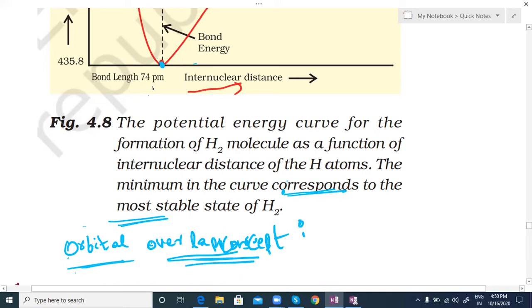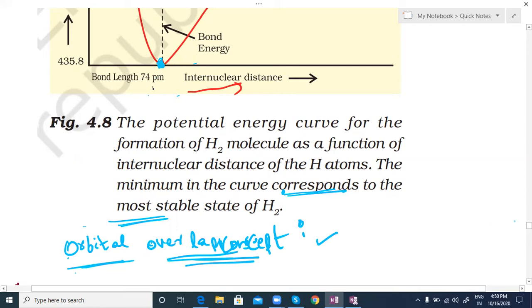So in the formation of a hydrogen molecule, there is a minimum energy state when two hydrogen atoms are so near that their atomic orbitals undergo partial interpenetration. This partial merging of atomic orbitals is called overlapping of atomic orbitals, which results in the pairing of electrons. Wherever we get minimum energy, that state is assumed to be the one orbital overlapping state.